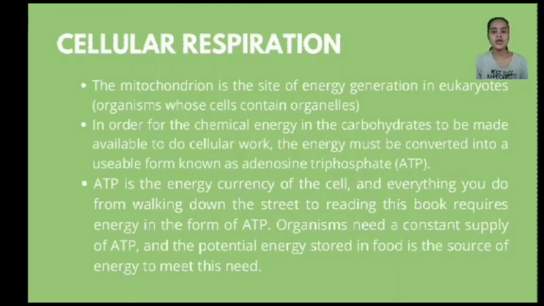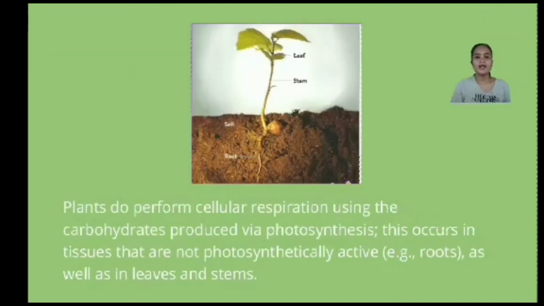ATP is the energy currency of the cell, and everything you do, from walking down the street to reading this book, requires energy in the form of ATP. Organisms need a constant supply of ATP, and the potential energy stored in the food is the source of energy to meet this need. Plants do perform cellular respiration using the carbohydrates produced via photosynthesis. This occurs in tissues that are not photosynthetically active, as well as in leaves and stems.